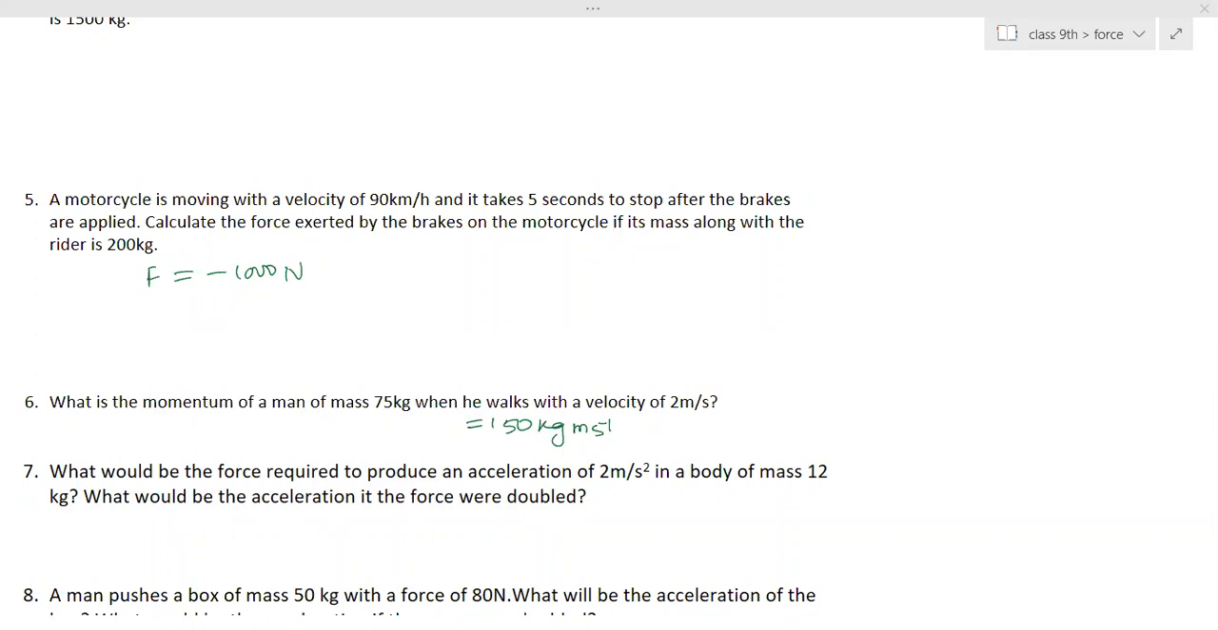Sixth one we should do. I mean, seventh one should we do, ma'am? Yes, you have to do it. Ma'am, seventh one is 24. 48.